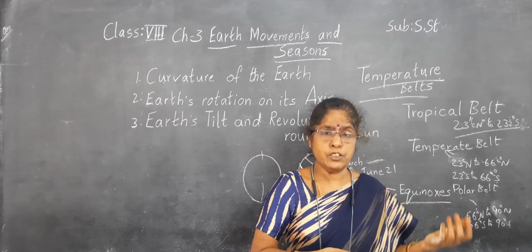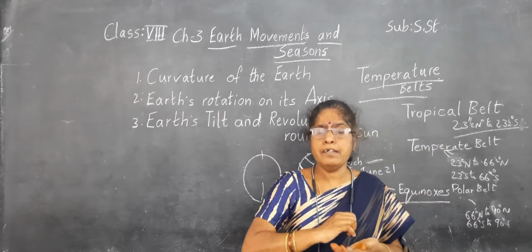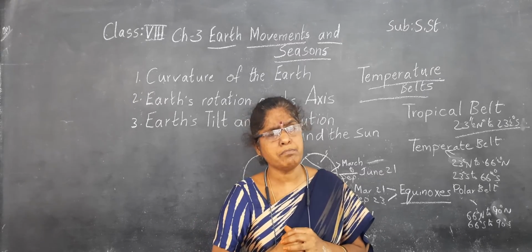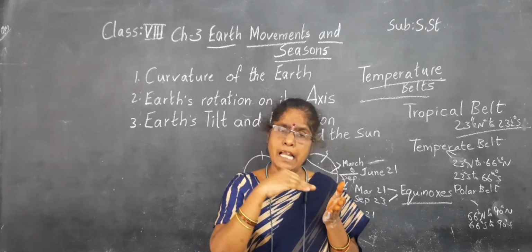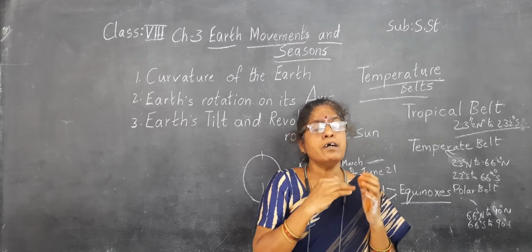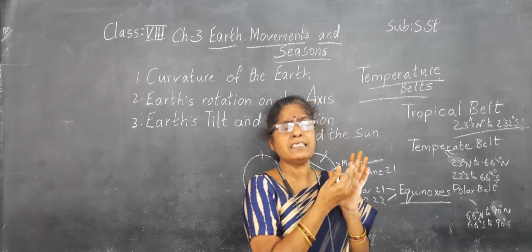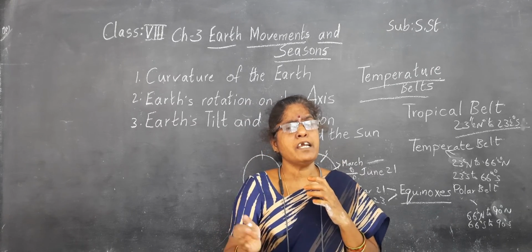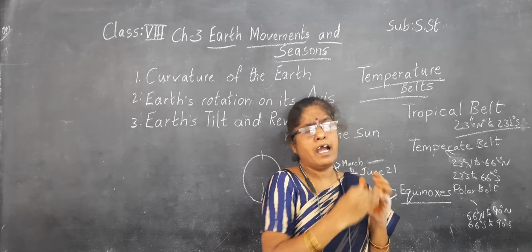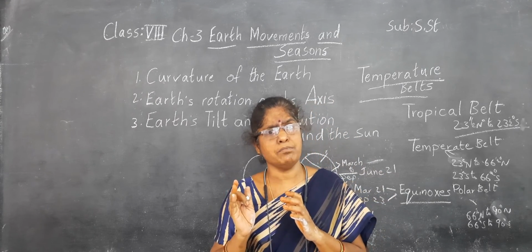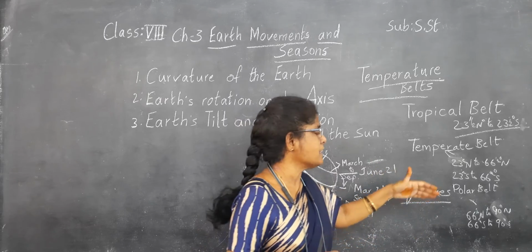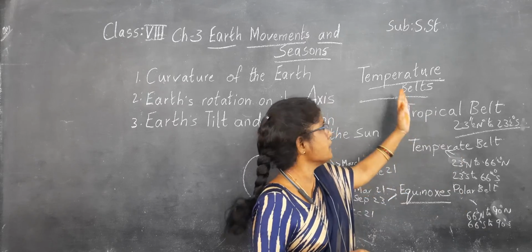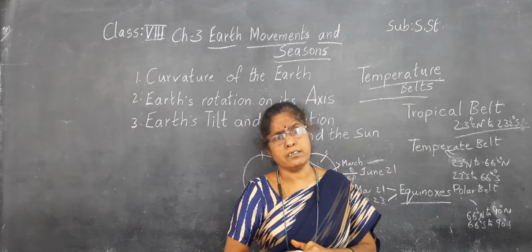And the polar belt. Here the climate is extreme, it is very cold. The sun does not rise high, it rises only at the horizon. The sun rays fall slantingly, and sometimes there will be no sunset and no sunrise. Sunrise continues for months, and sunset continues for months. And no vegetation will be observed in this polar belt. This is about our temperature belts. Thank you.